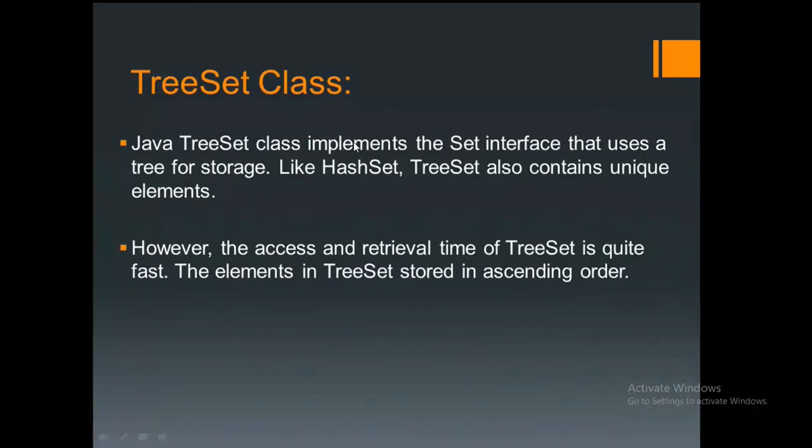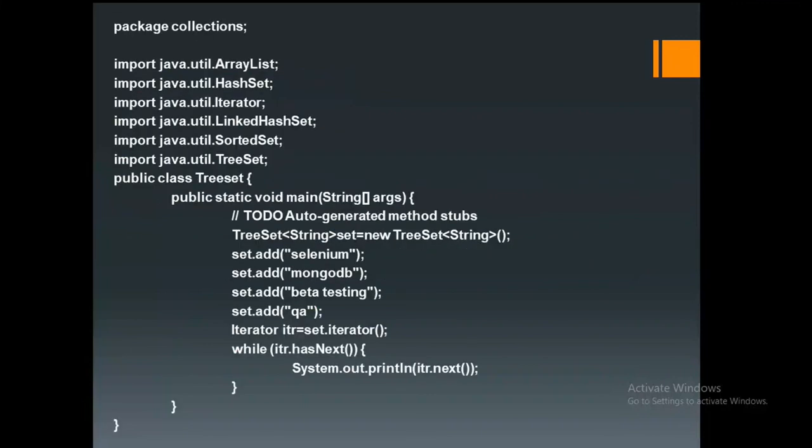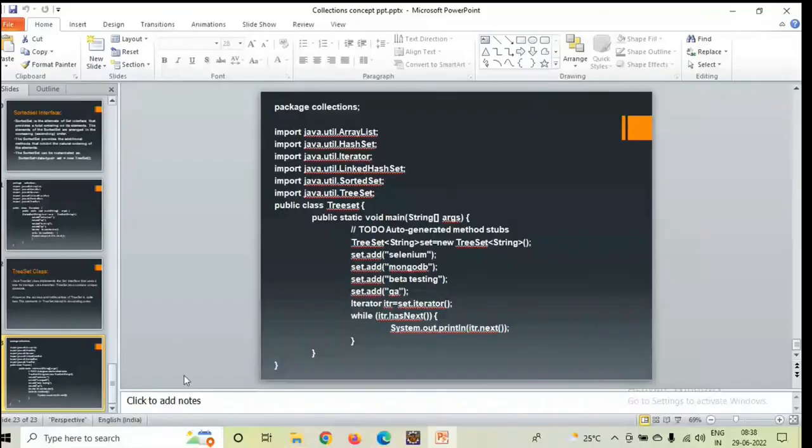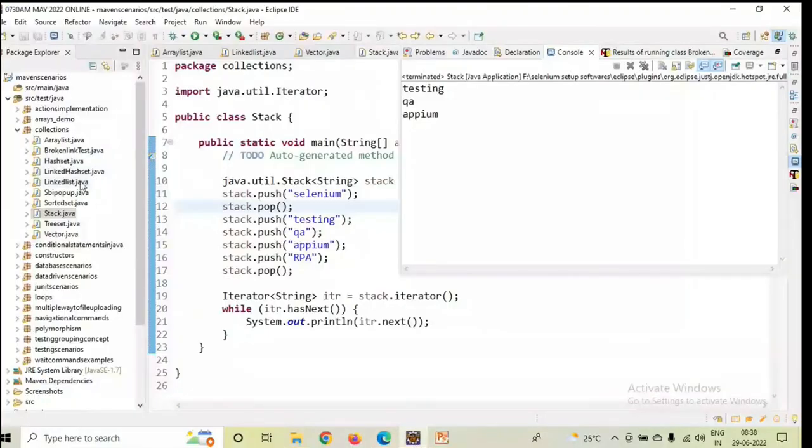The last class is the TreeSet class. It has the same purpose, but the access or retrieval time for TreeSet is quite fast. That means data manipulation and data fetching will be quite fast compared to other Set interface elements when you are using the TreeSet class. It also maintains ascending order. I will show you that. The same purpose, the examples for all the Set classes I have shown, I have implemented here, and I will show you.